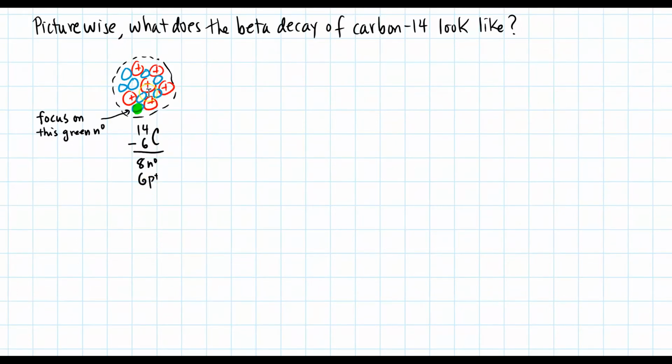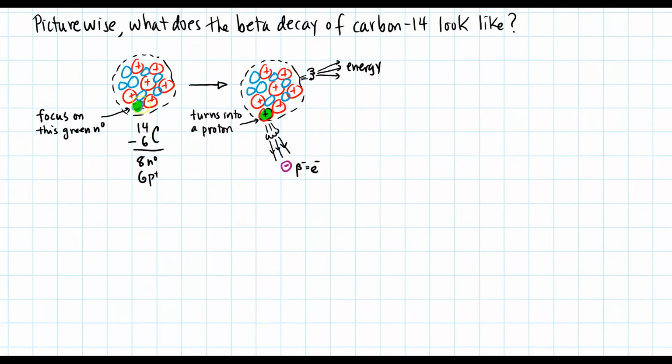Picture-wise, I have carbon-14 here. It has 8 neutrons, 6 protons. So the reds are the protons, the blue are the neutrons. So what I'm going to do here is focus on this green neutron. Now it spontaneously decays. What happens? That green neutron turns into this green proton, but simultaneously it emits a beta particle, a beta minus particle, and there's other energy that leaves the nuclei.